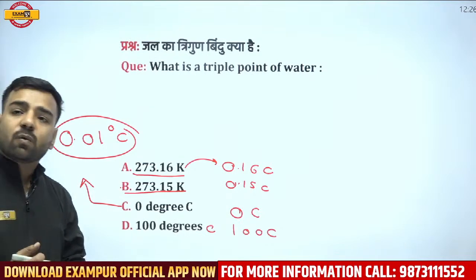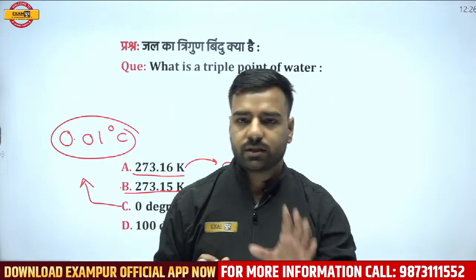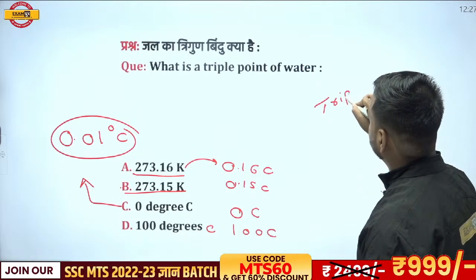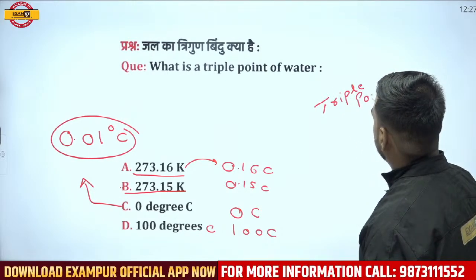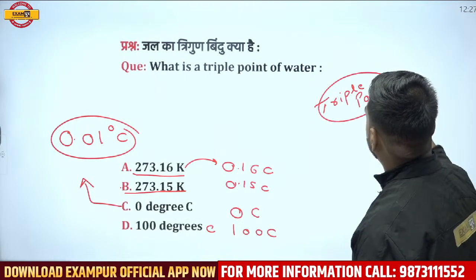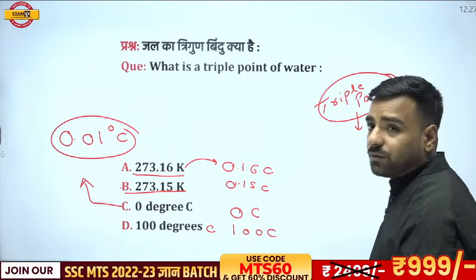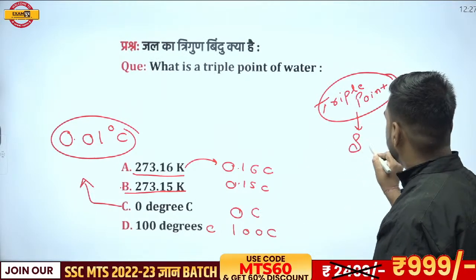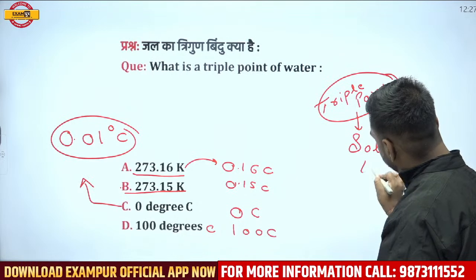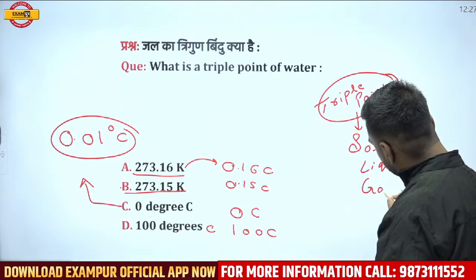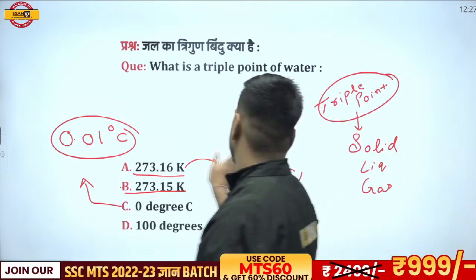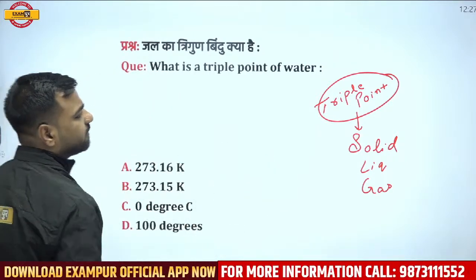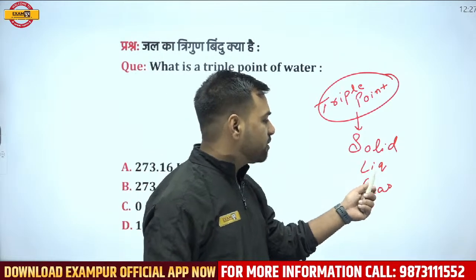But the main thing is, what is this triple point? We must understand it. Triple point is that particular temperature at which water exists in all three states: in the solid also, in the liquid also, and in the gas also. Please remember, triple point is the temperature at which water exists in the solid state, liquid, and gas.